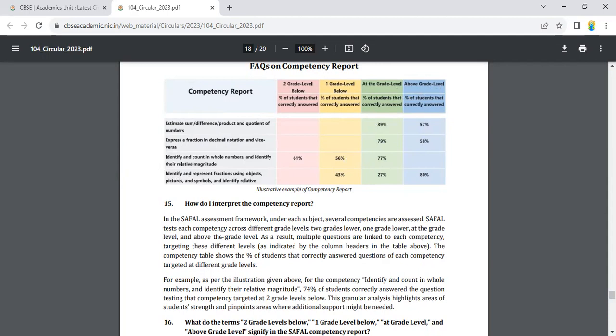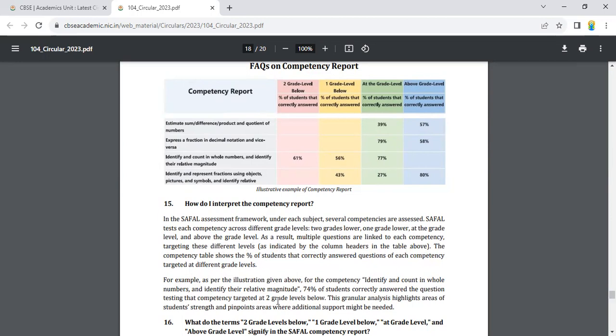Okay, how do we interpret the competency report? In the SAFAL assessment framework, under each subject, several competencies are assessed. SAFAL tests each competency across different grade levels: 2 grades lower, 1 grade lower, at the grade level, and above the grade level. As a result, multiple questions are linked to each competency, targeting these different levels. As indicated by the column headers in the table above, the competency table shows the percent of the students that correctly answer the questions of each competency targeted at the different grade levels.